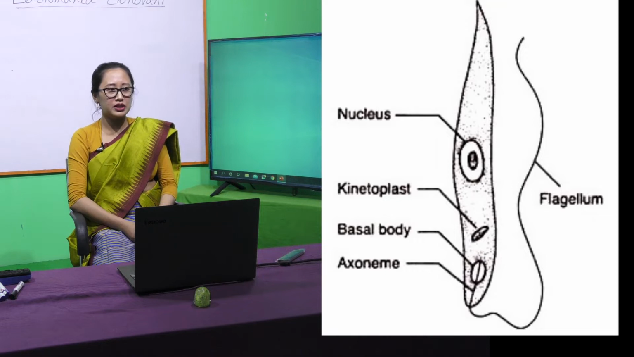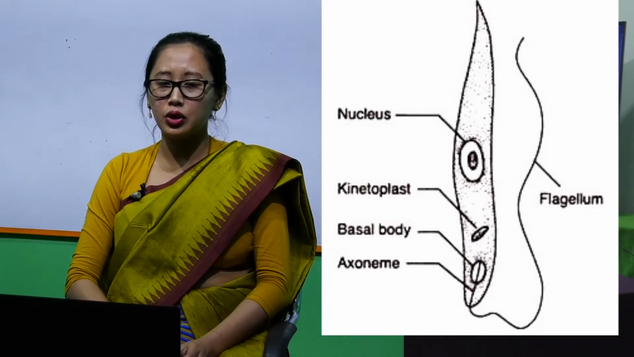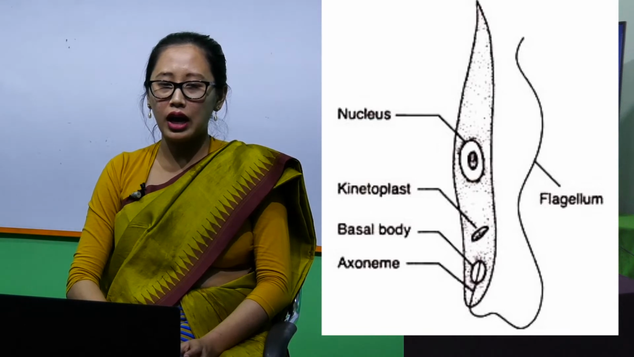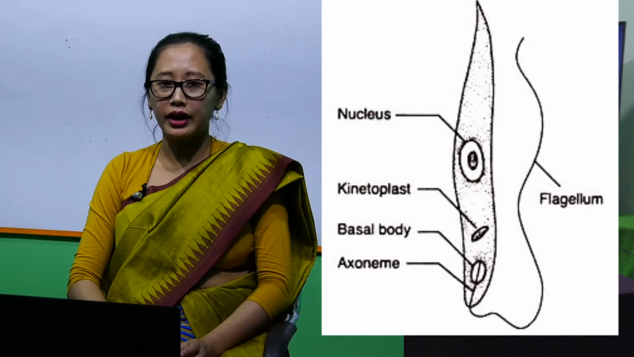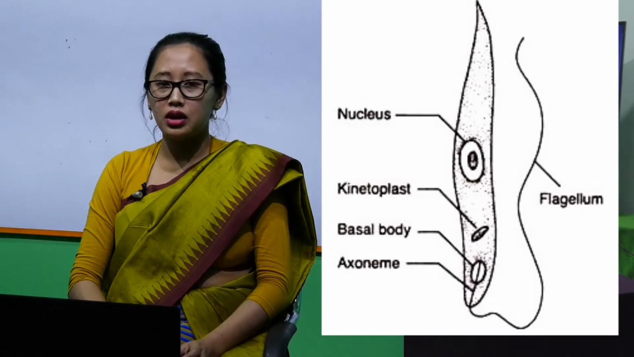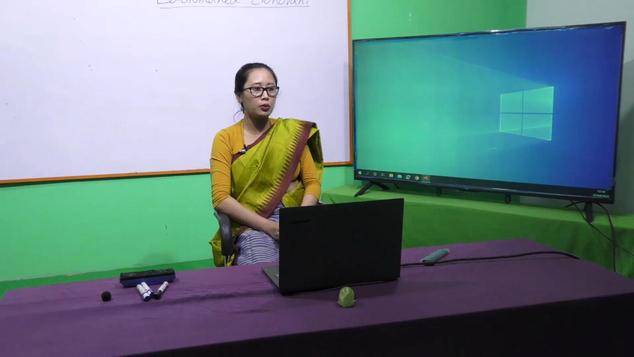Next, the promastigote form. The promastigote form is found in the digestive tract of the female sandfly. They are long, slender and spindle in shape. They have a single nucleus which is situated centrally. They also have a rod-shaped kinetoplast, vacuole, basal body and a long, slender, delicate flagellum. These promastigotes multiply inside the sandfly by transverse binary fission.